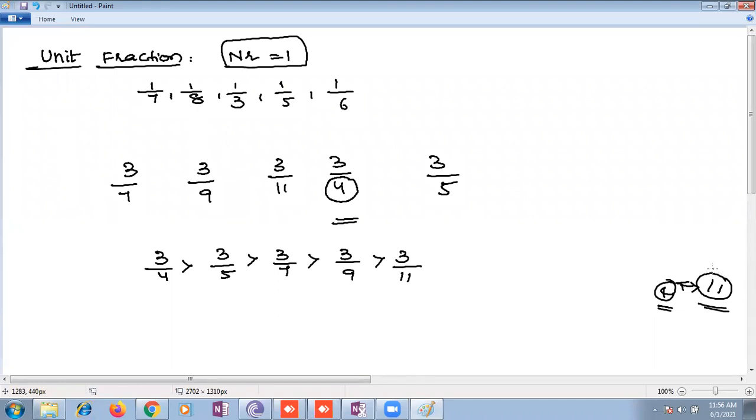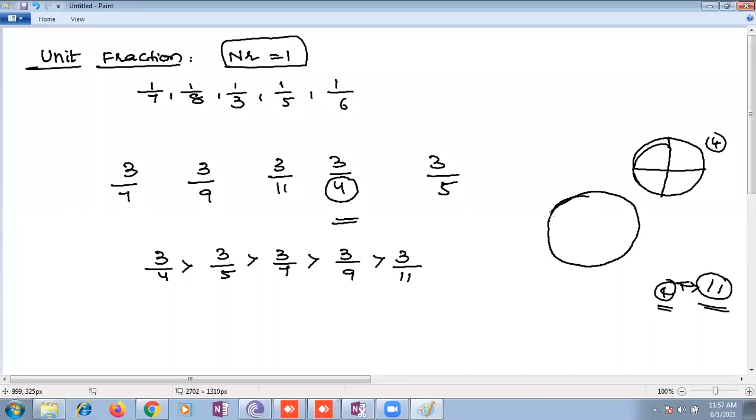No, ma'am. If 11 friends come, it will be equally divided into 11 parts. If 4 friends come, we will get more than with 11. Here only 4 students came, only 4 pieces I cut. With the same cake, if 11 children are coming, I cut it into many pieces, 11 or 12 or any number more.